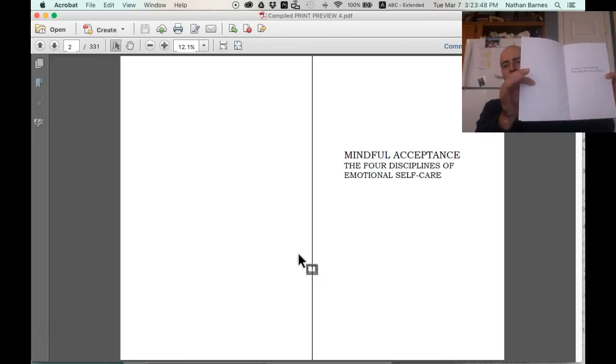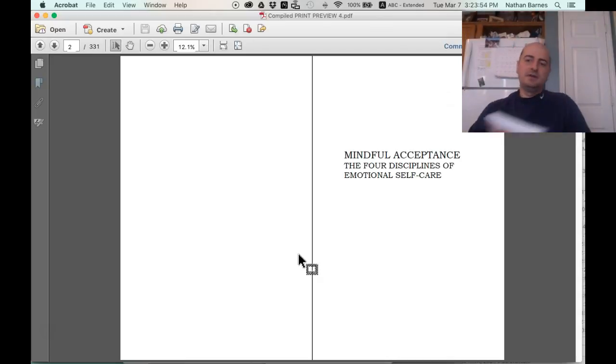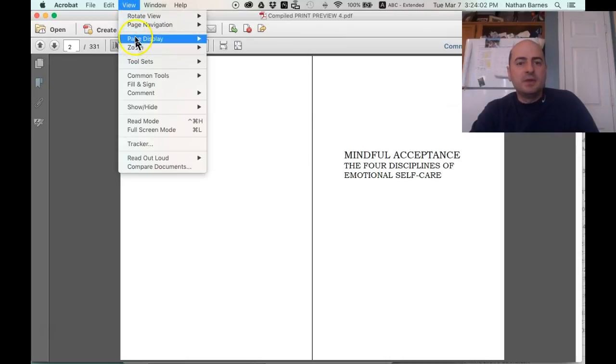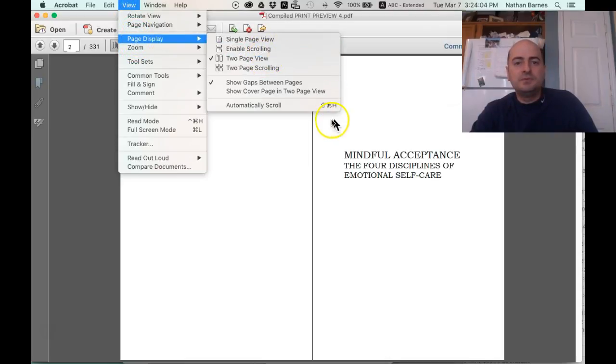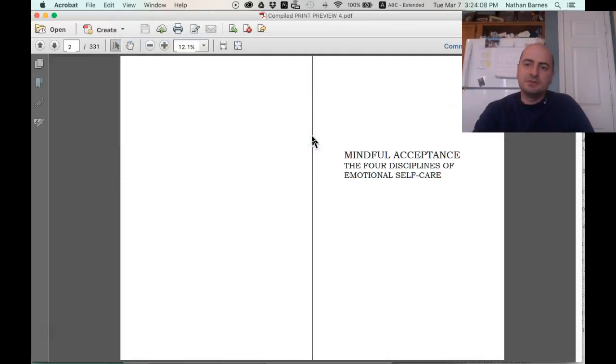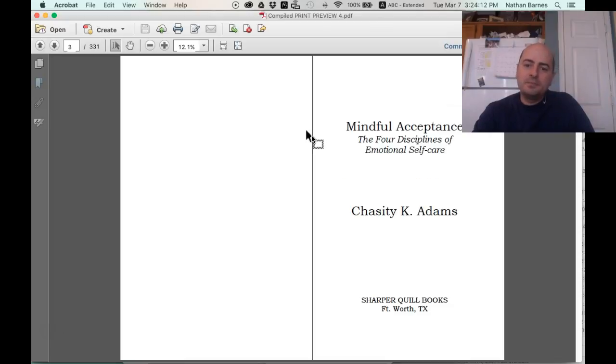You have your blank page, then the half title, and the half title page is just that first page that has just the title without any other information. So what I'm doing is looking at it in page display, 2-page view, and I'm going to click right there in the middle. I just want to show you some things about this book. I'm going to click on my right arrow.